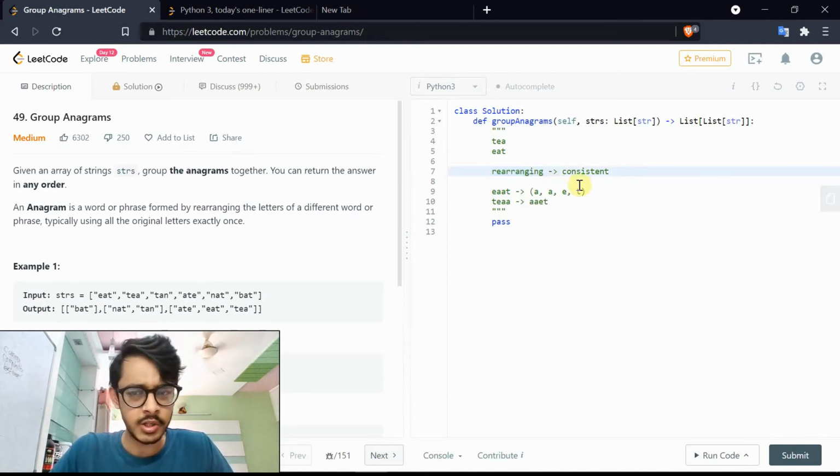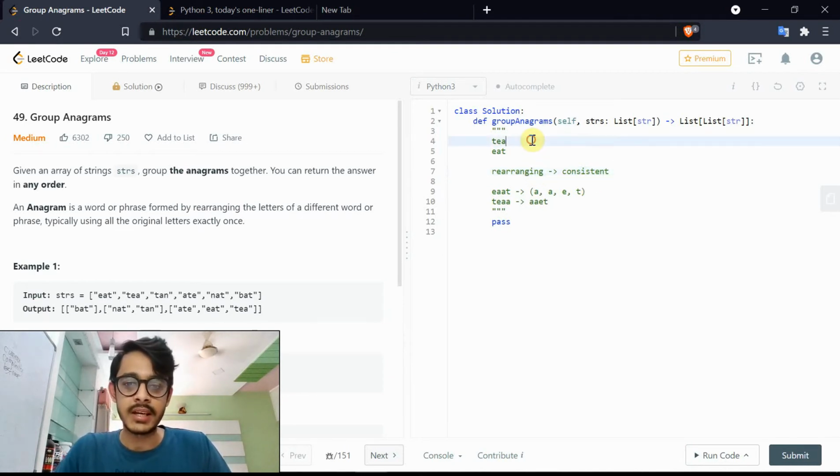However, this rearrangement also brings us to the solution this problem wants you to have. You can rearrange the characters in the words in a consistent manner. See, tea could be arranged in any sort of manner, but when you make it consistent, when you sort it, you specify the order that it has to become.